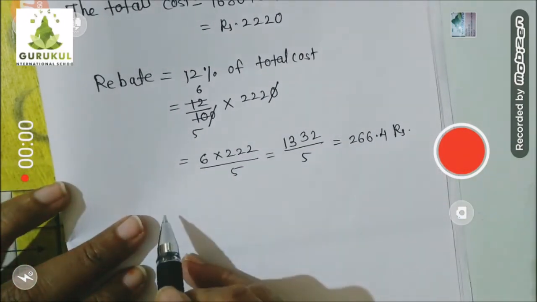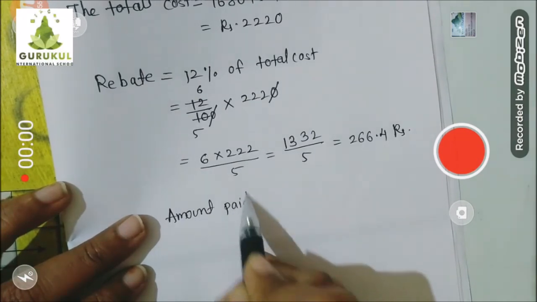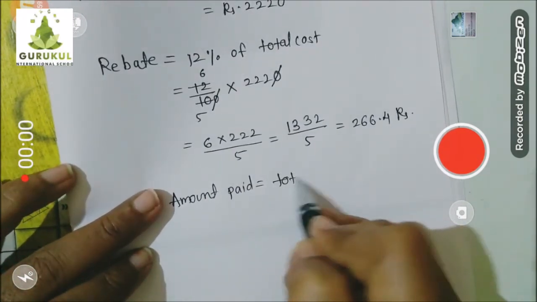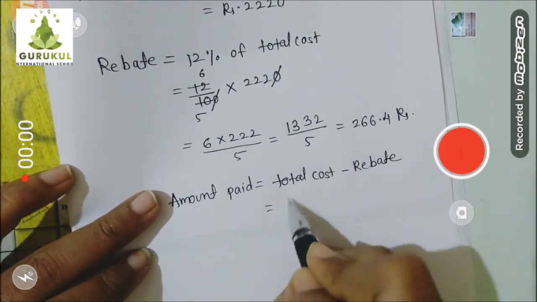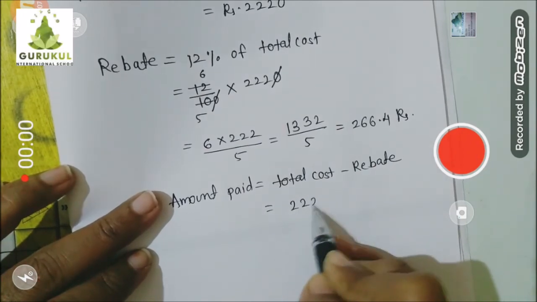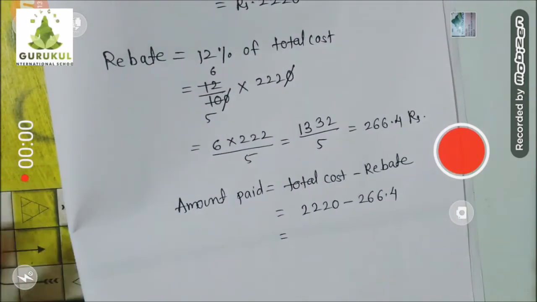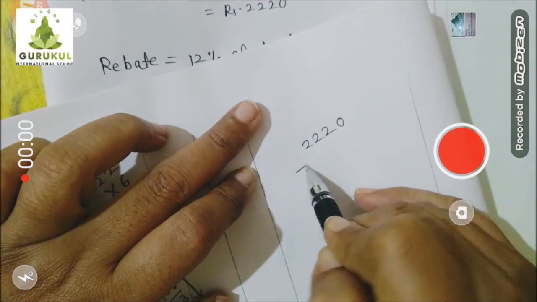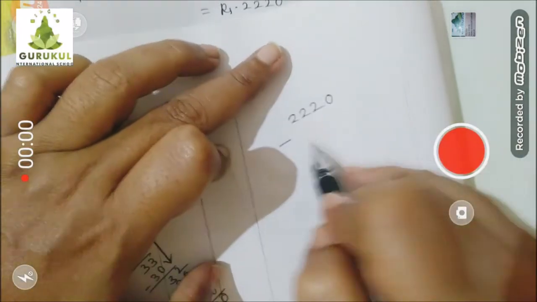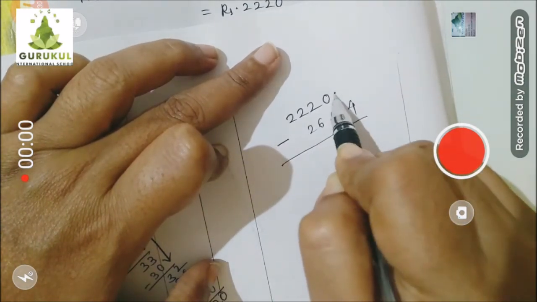Let's find out then how much amount she will actually have to pay. So amount paid is equal to total cost minus rebate. Children, the total cost is 2220 and the rebate money is 266.4. So let's find out the answer. Again I will show you the subtraction. 2220 rupees minus 266.40 rupees. Here this is a round figure, which means 0.0.